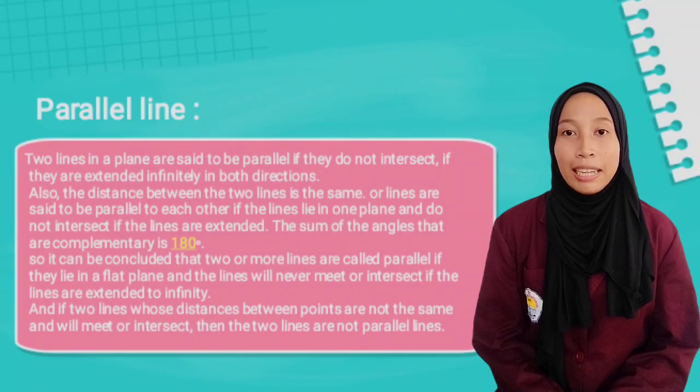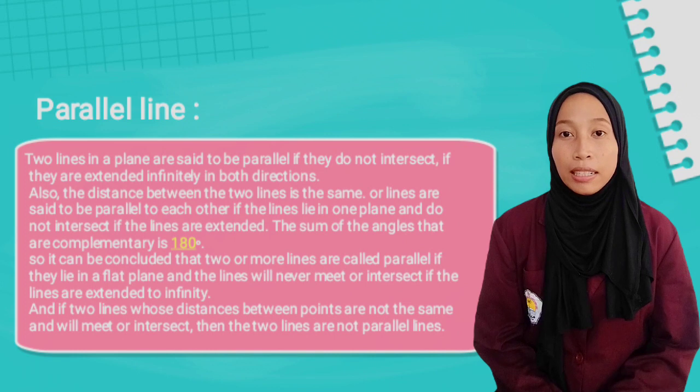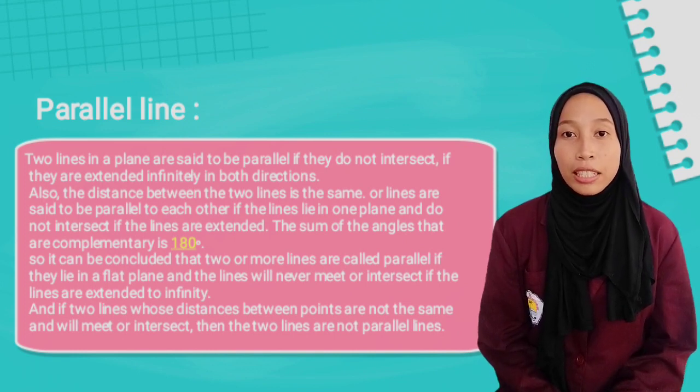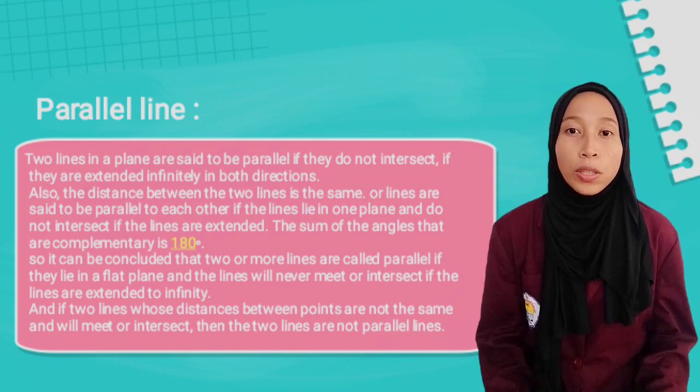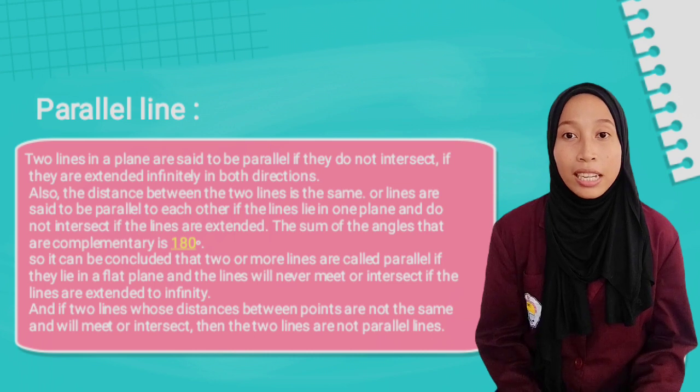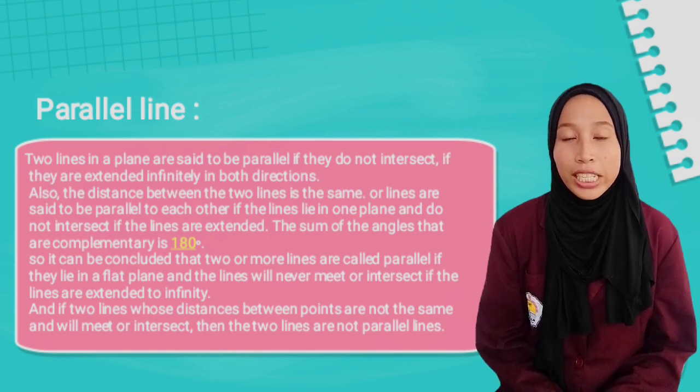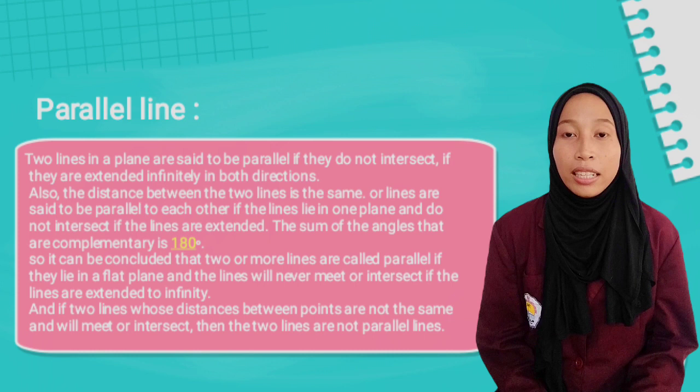Two lines in a plane are said to be parallel if they do not intersect when extended infinitely in both directions, as the distance between the two lines is the same, or lines are said to be parallel to each other if the lines lie in one plane and do not intersect if the lines are extended.